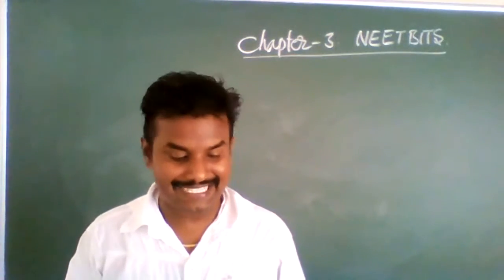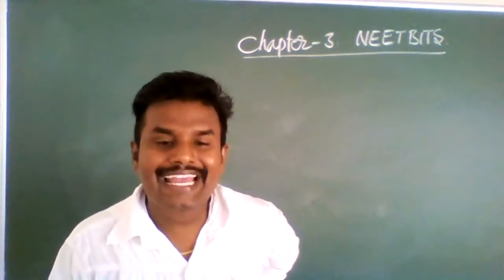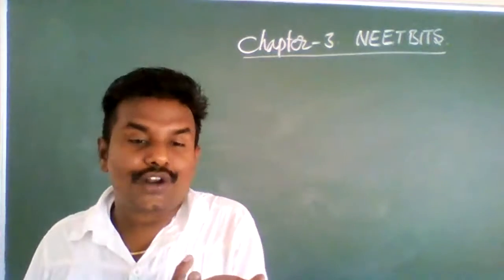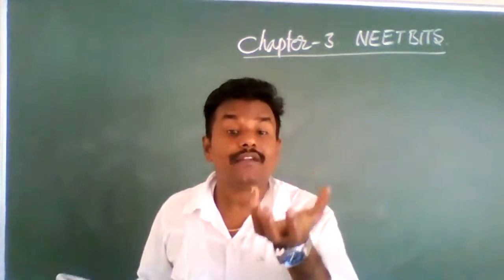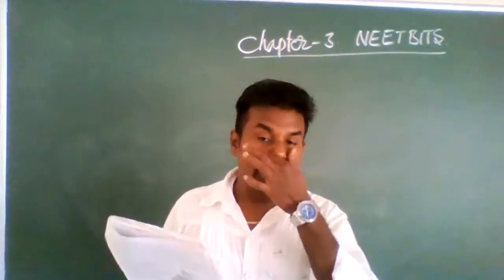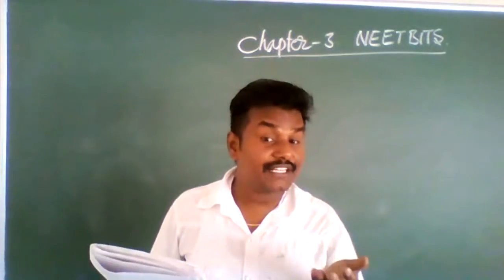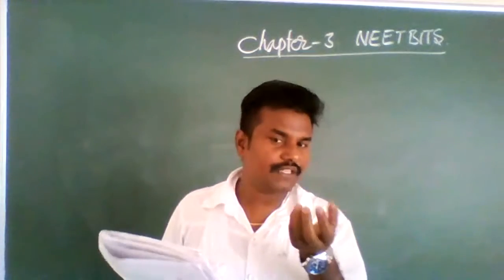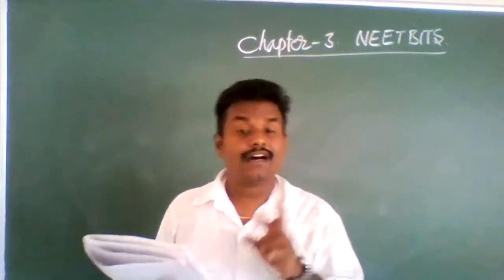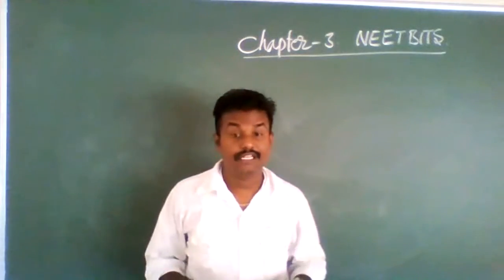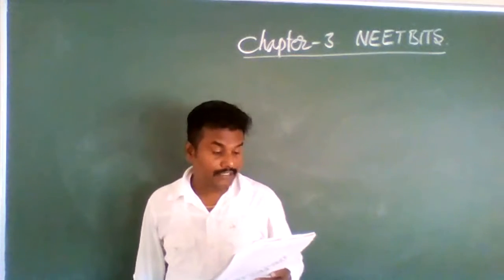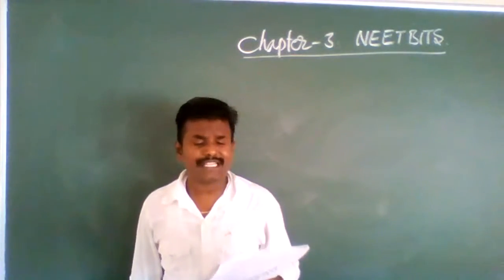Those 4 are the layers: amnion, chorion, yolk sac, allantois. So option 3, amnion. Amnion is a bag-like structure in which amniotic fluid is present. That amniotic fluid helps the growth of the embryo. If the amniotic fluid is not there properly, either the mother or the fetus will face death. It is that dangerous if the amniotic fluid is not maintained properly. Next, the first polar body is formed in which stage of oogenesis?